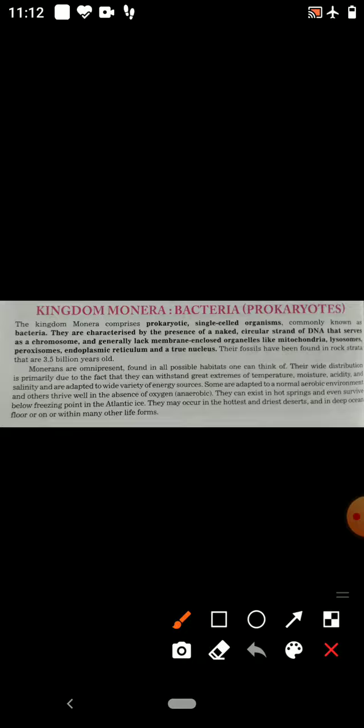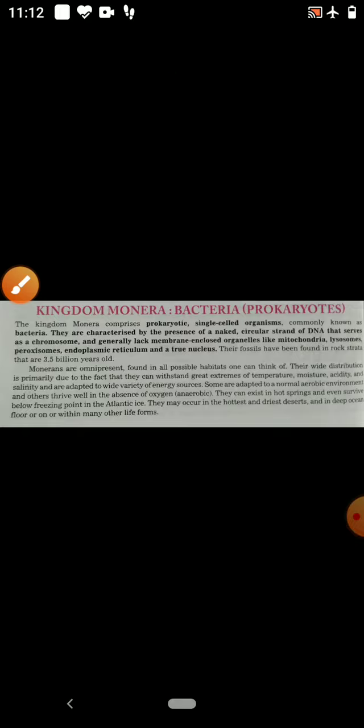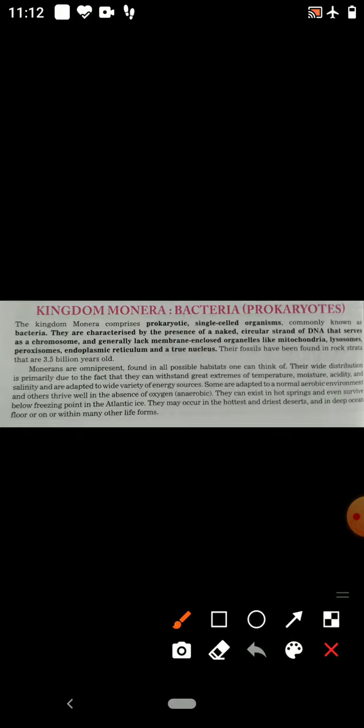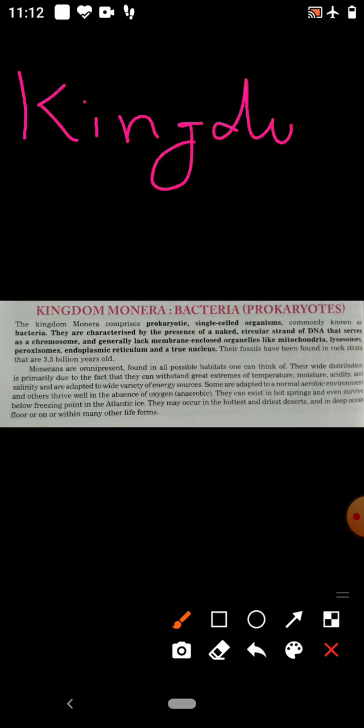Children, you studied that according to the 5 kingdom system of classification, organisms were divided into 5 kingdoms: Monera, Protista, fungi, plantae, and animalia. So you have to study each kingdom. First is kingdom Monera.